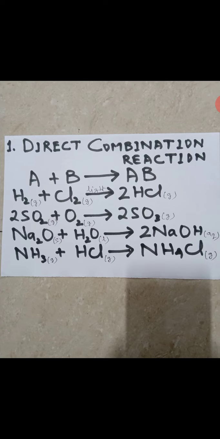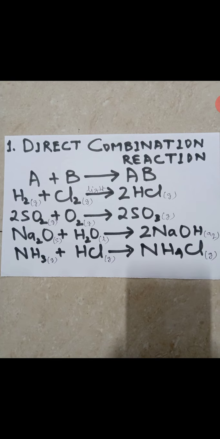I can give you some more reactions where an element combines with a compound. You may write it down: 2FeCl2 plus Cl2 gives 2FeCl3. So Cl2 is an element, FeCl2 is a compound. Got it? Similarly, combination of two compounds to form a compound. Like here Na2O, sodium oxide, reacts with water to give sodium hydroxide. So these are two compounds, sodium oxide and water. Similarly, when ammonia gas reacts with HCl gas, it gives ammonium chloride. Again, it is two compounds.